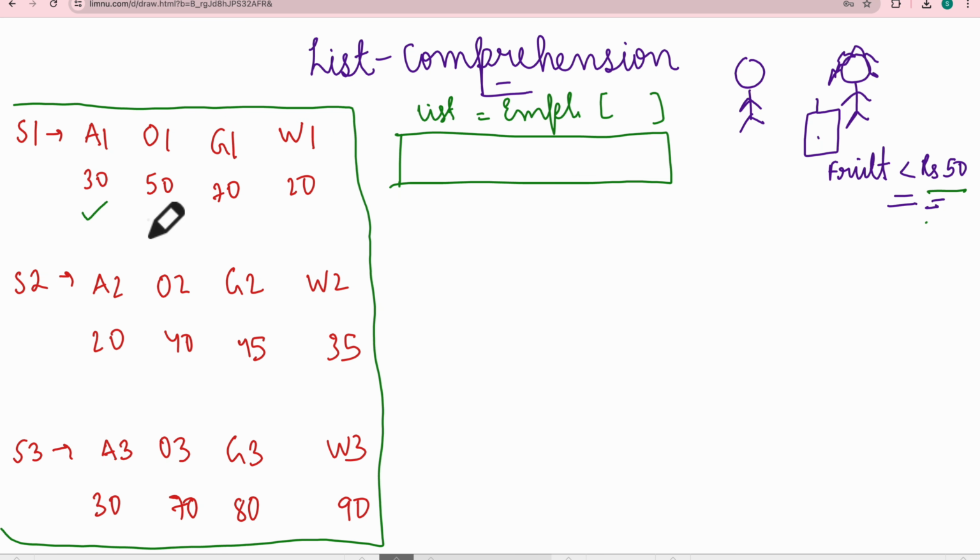Can I buy O1? No, I cannot buy this. Can I buy this? I cannot buy this. Okay, so what you did, you wrote down A1. You added A1 to your list.